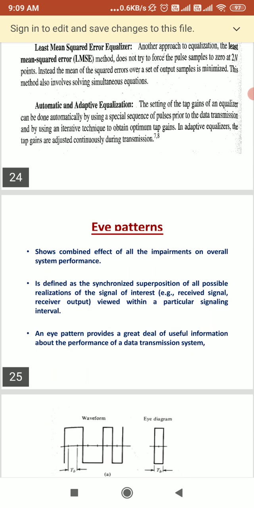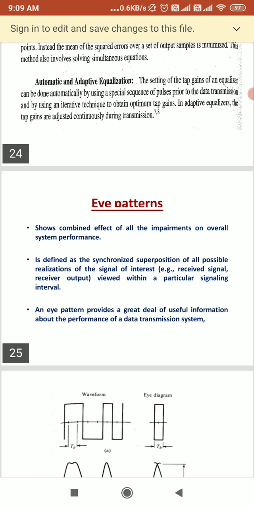Now we are going to study a new topic, that is the eye pattern. When we saw intersymbol interference, we said it gives distortion of a signal where a symbol interferes with its adjacent symbol, which is an unwanted phenomenon.